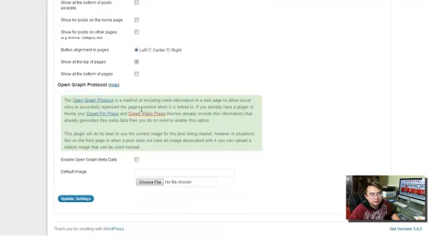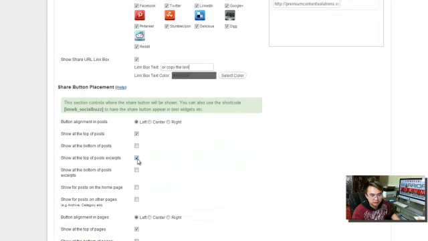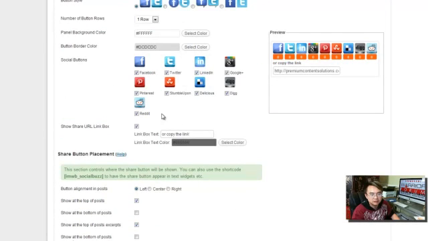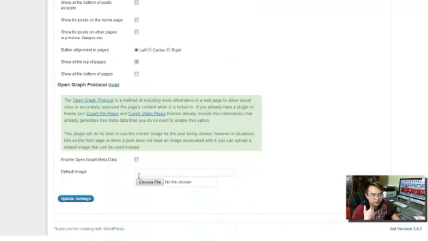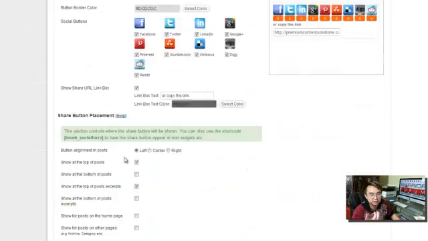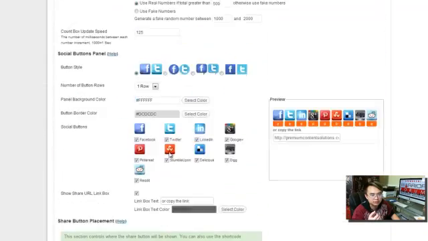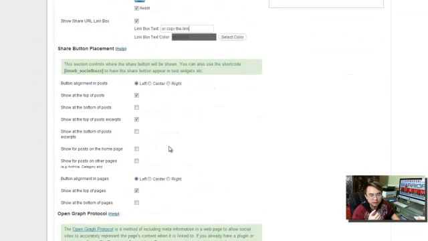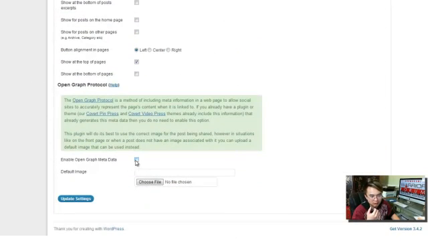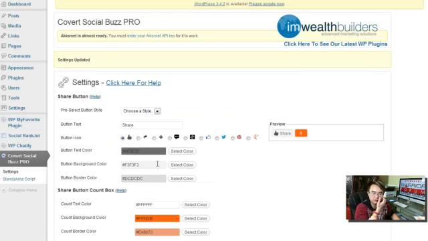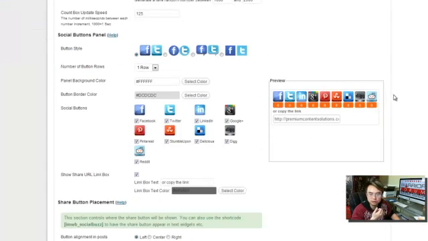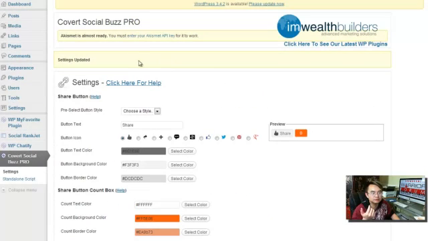But this is the cool stuff. It's integrated with Open Graph Protocol, so that Google instantly knows this is a trustworthy site, because it's integrated with Facebook, Twitter, LinkedIn, G+, Pinterest, etc. and this is all integrated together. Isn't that cool? Obviously, this is my test blog, so I didn't want to integrate it. I don't want Google to index this. All you have to do is that, and you're done, so that Google knows you are integrated with all these sites. Isn't that awesome? Let me show you how cool this is.